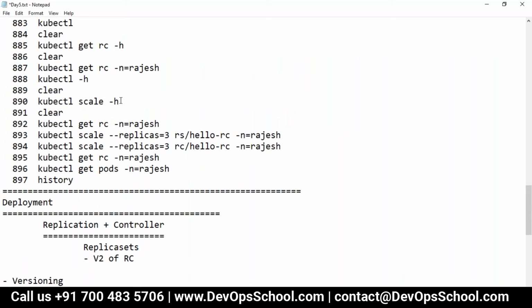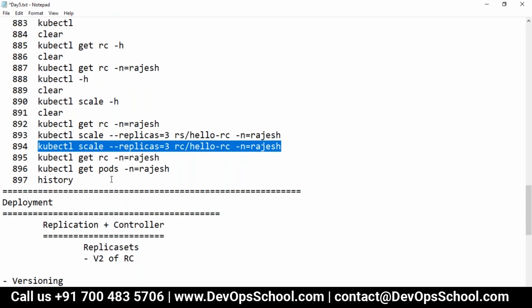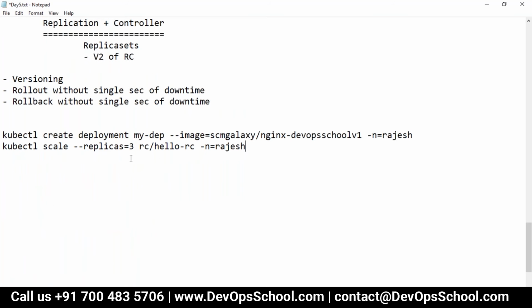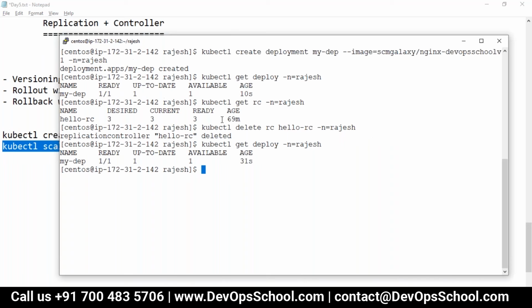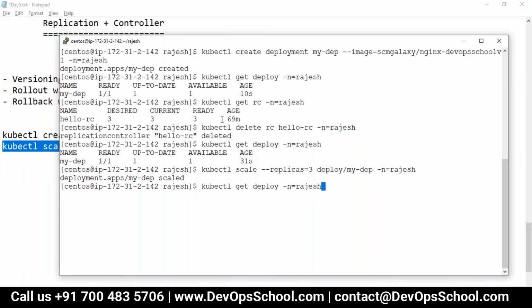You can scale it up. You can also edit. And you can also scale it up. So here you have to write deploy, the name of the deploy, and what you want, 1 to 3 you want. That's all. And you see here, got 3. So you got the 3 deployment.